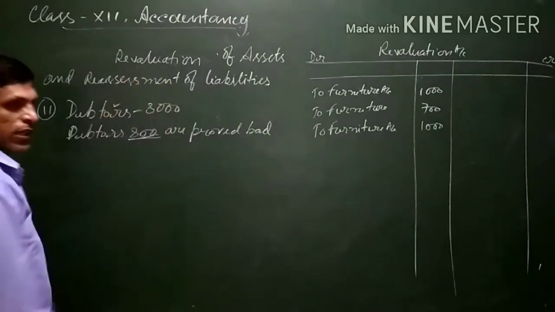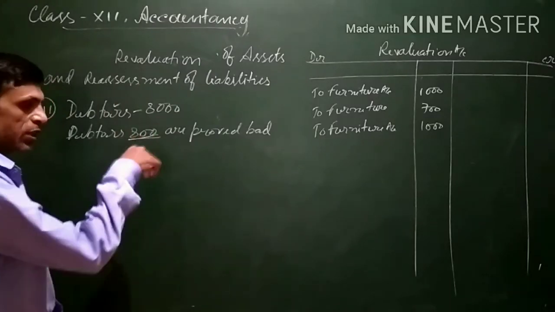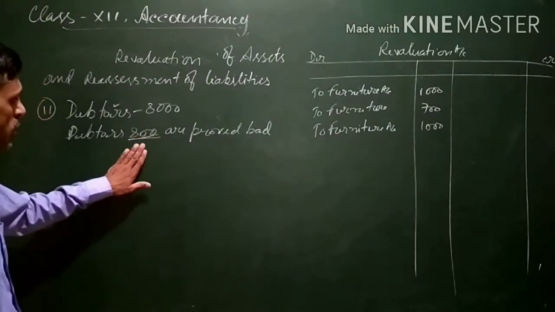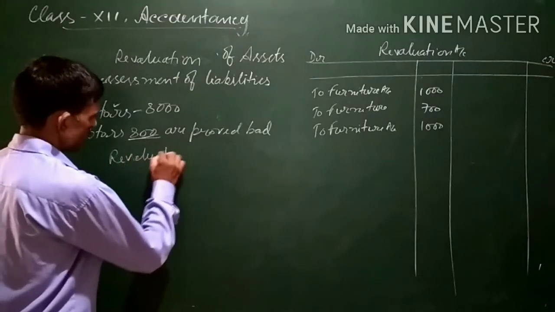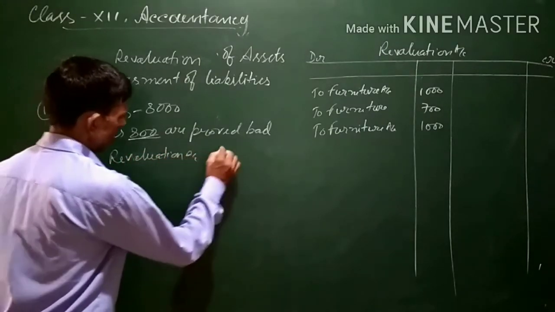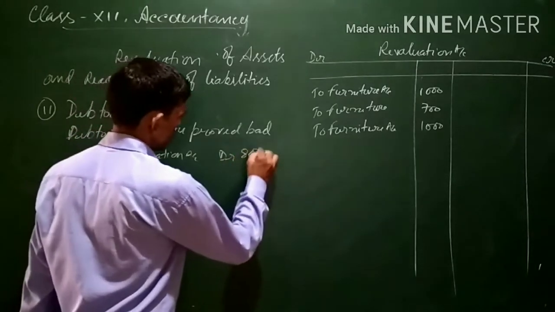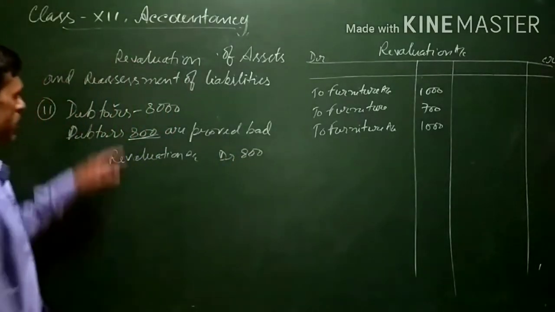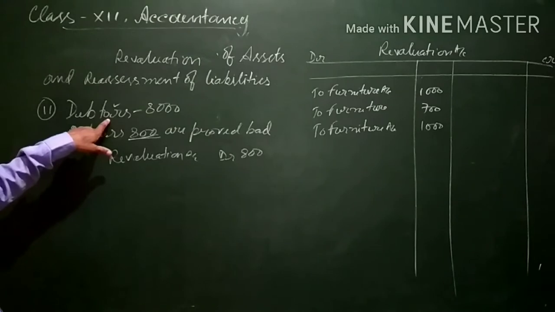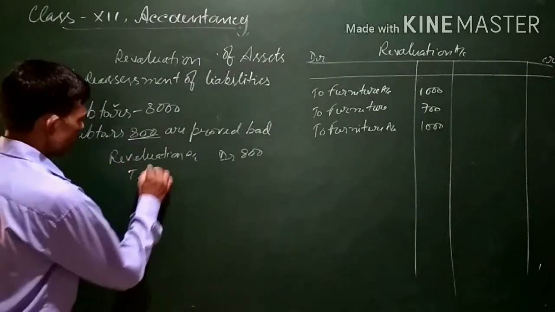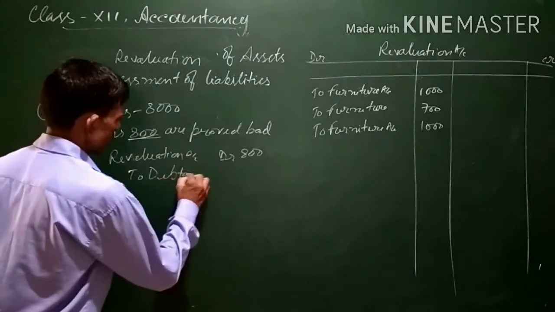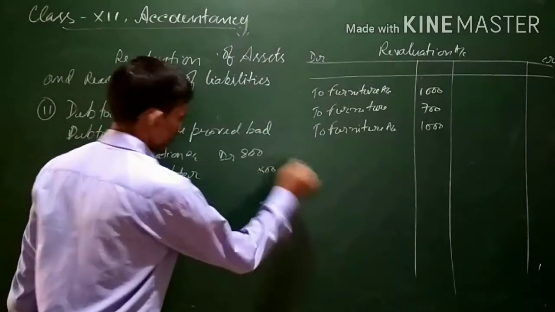Again, debtors are an asset, so there is a decrease in the value of the asset. For this, revaluation account will be debited because it is a loss for us, and for losses the revaluation account is to be debited. Revaluation account debit 800. If an asset decreases, it is to be credited. Here debtors are decreasing, so debtors will be credited with rupees 800.